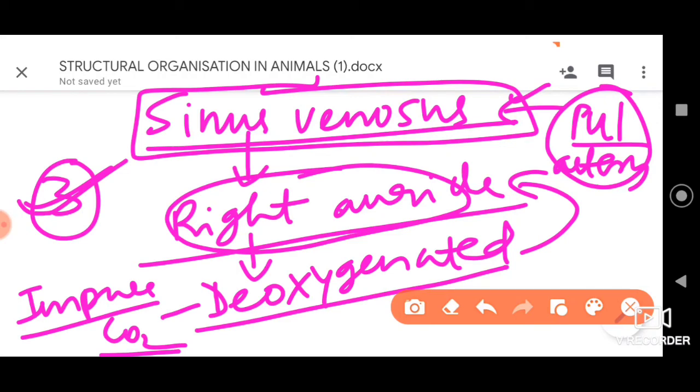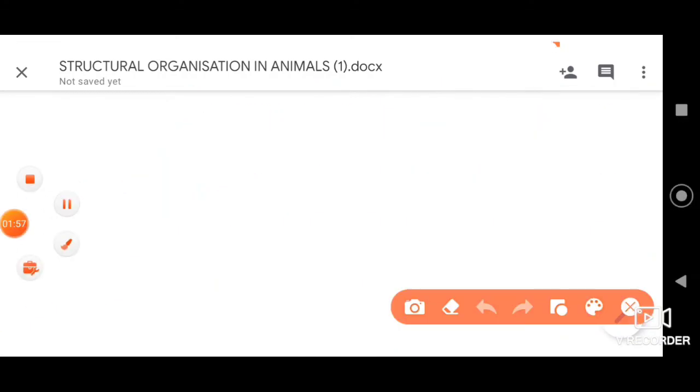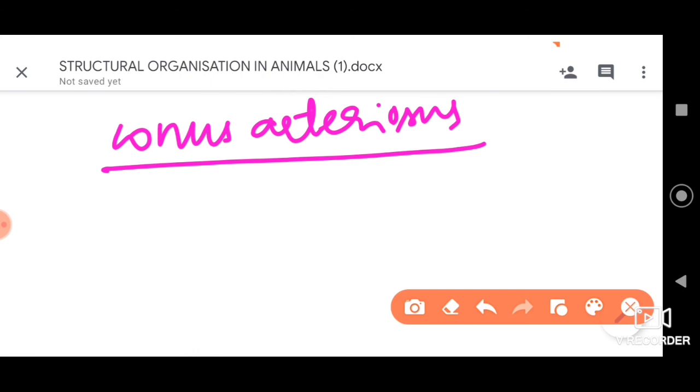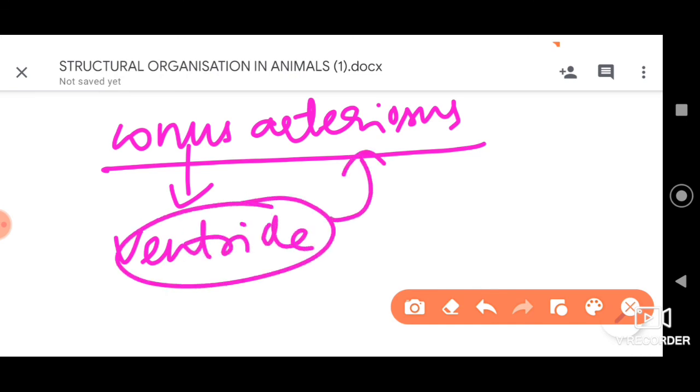And they have also given conus arteriosus. We know that conus arteriosus is a structure where the ventricle opens into.